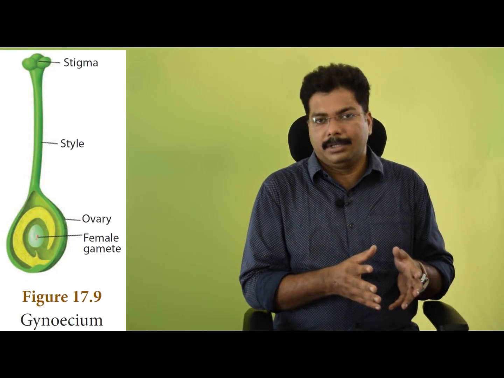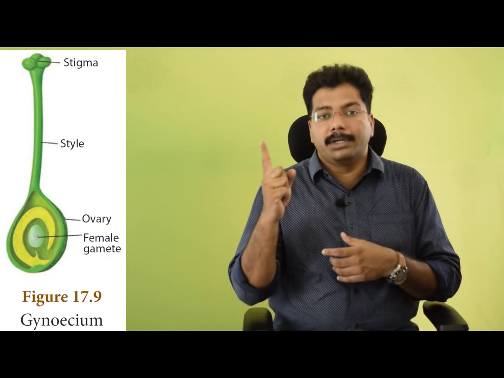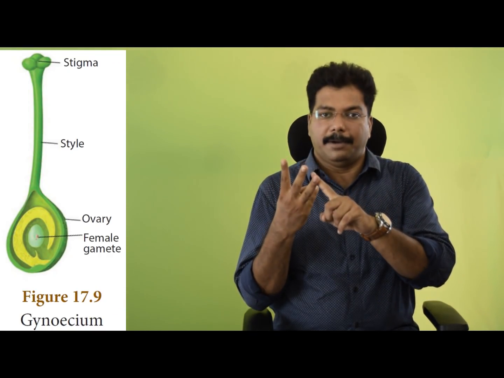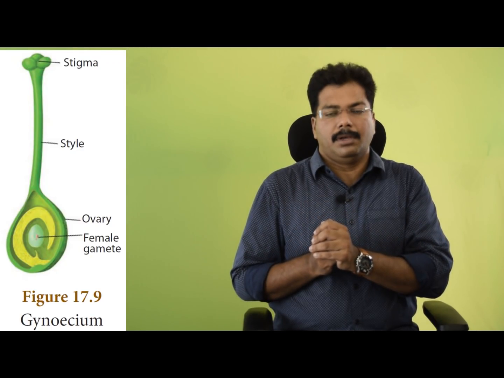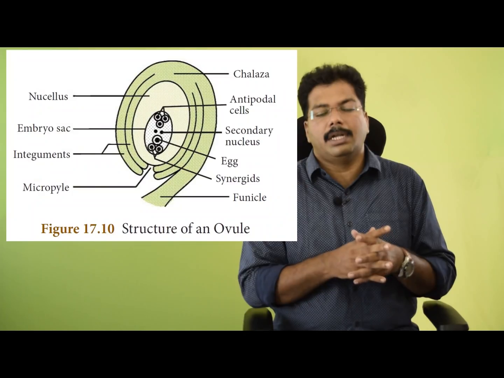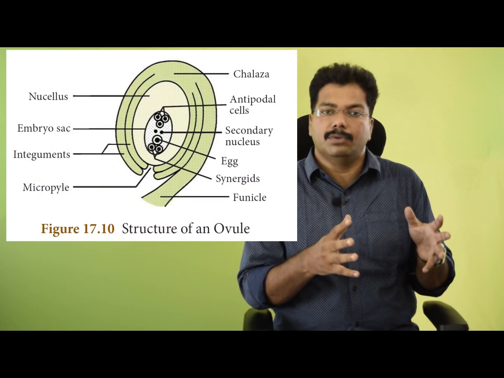The female part of the plant is called the gynoecium. This gynoecium actually consists of carpels. They have an ovary, style and stigma. In this, the ovary contains the ovules. If you look at the structure of an ovule, it is the exact part inside where the fertilization happens. Let's look into the structure of the ovule now.